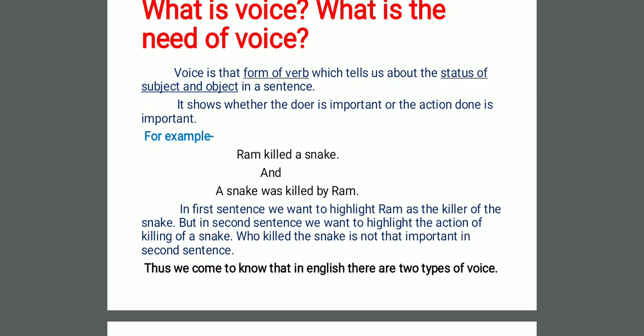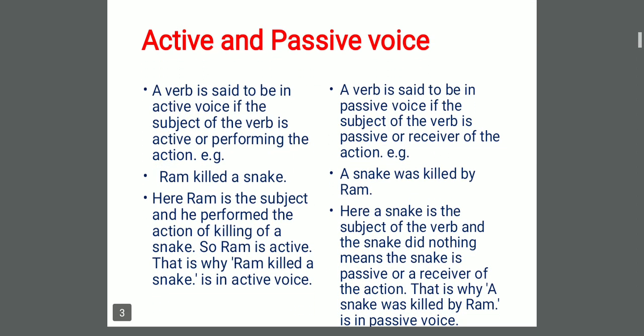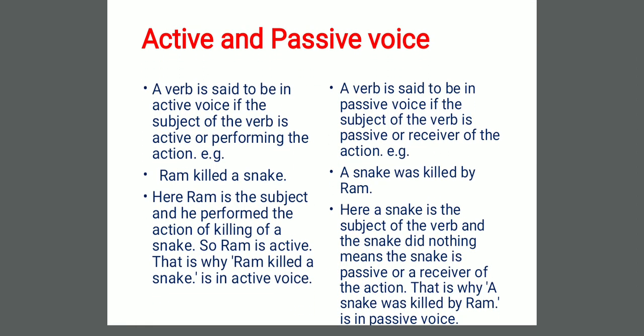From this we come to know that in English there are two types of voices. Let's learn more about them. Active and passive voice. There are two types of voices in English. Number one, active voice. Number two, passive voice. Let's learn what is active voice and what is passive voice.